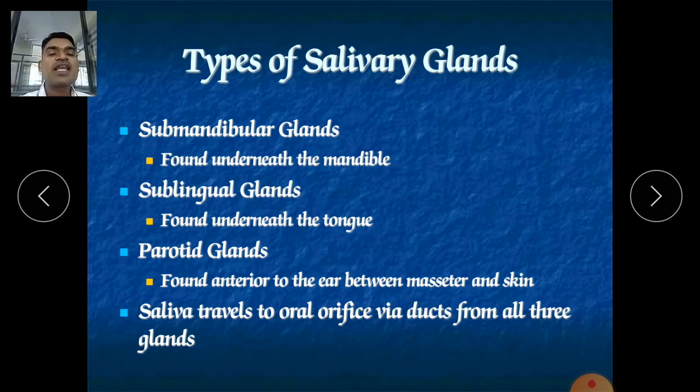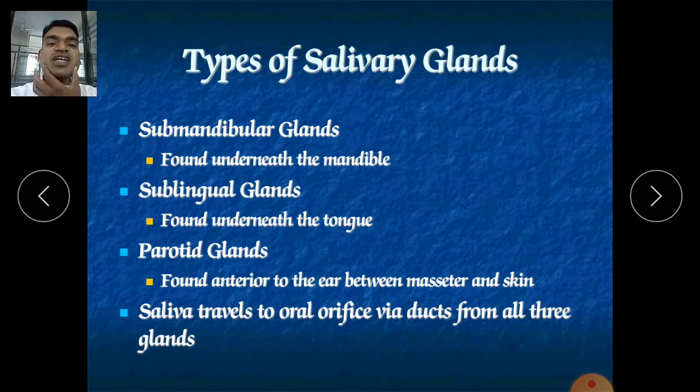Now types of salivary glands. There are 3 types of salivary glands that I have already explained to you. First is the submandibular glands. They are found underneath the mandible. This is the position, at both sides. It is a pair of glands. Actually, all these 3 glands are pairs of glands.